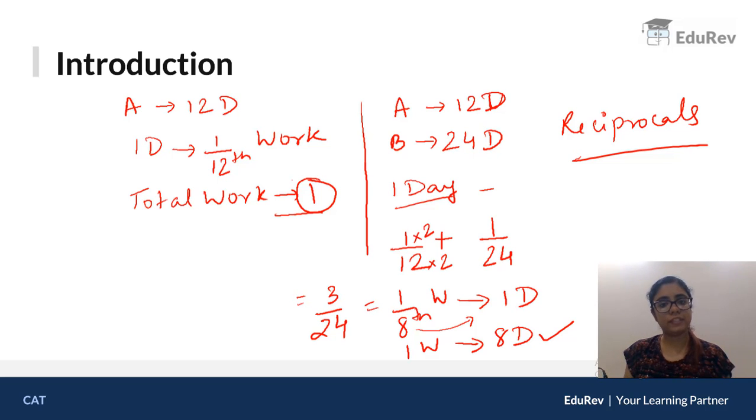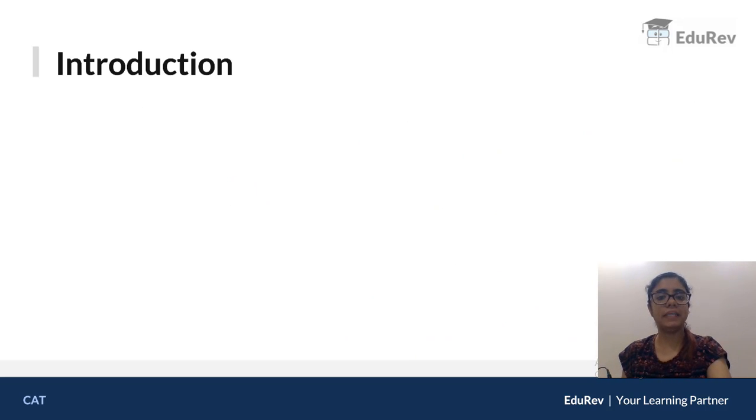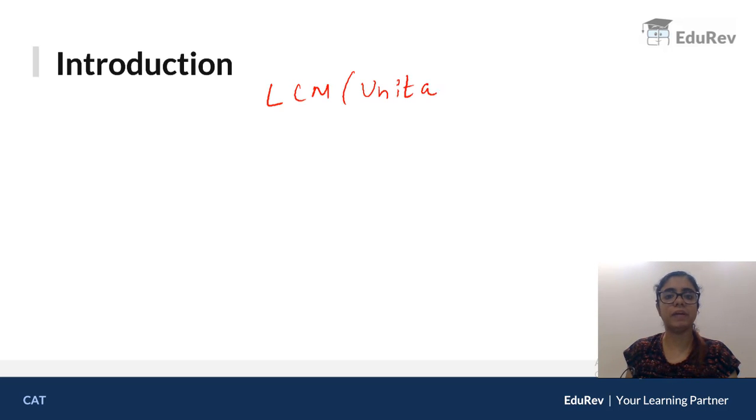But my point is most of the questions of time and work can be solved without the reciprocals, without the fractions, which makes your sum very, very easy. That method is called the LCM method or the unitary method. See, the process is the same, but our only target is to avoid the reciprocals. How do we do that? Now let's try to do the same example by the LCM method, or as we call it, the unitary method.